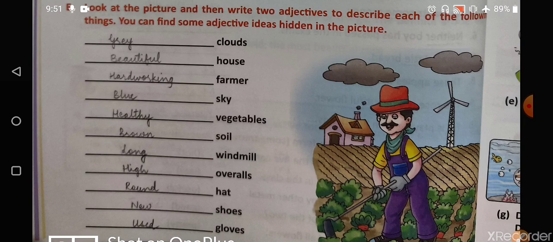Dash house, beautiful house. Hardworking farmer, blue sky, healthy vegetables, brown soil, long windmill, high overalls, round hat, new shoes, used gloves. You can write anything.